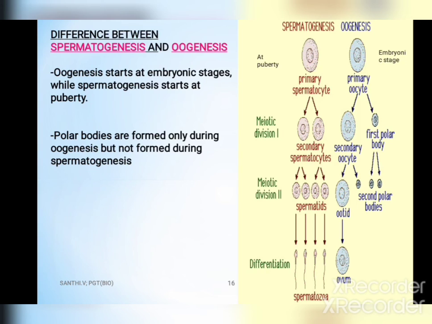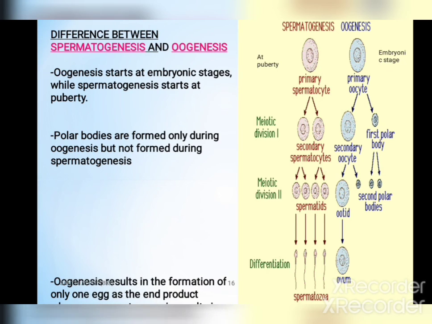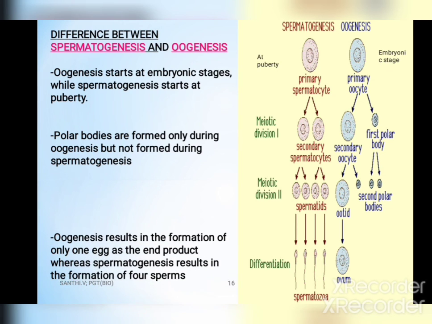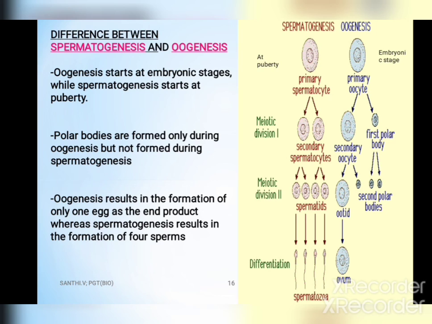Among the 4 daughter cells formed, only one is converted into an ovum and the other 3 are polar bodies, but in spermatogenesis all survive. So oogenesis results in only one egg as the end product, while spermatogenesis results in the formation of 4 sperms. These are the differences between spermatogenesis and oogenesis.